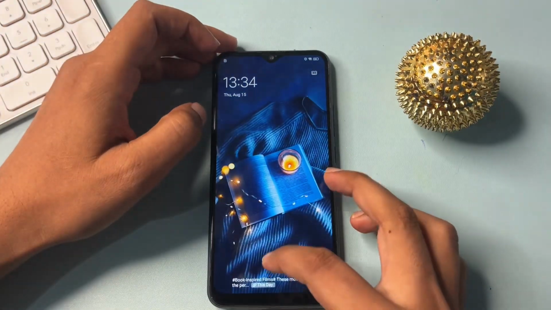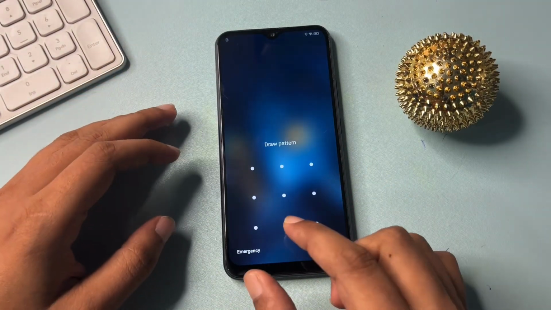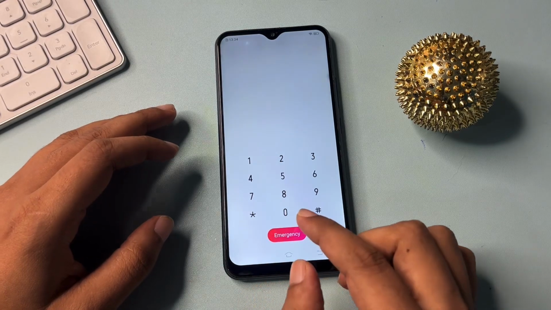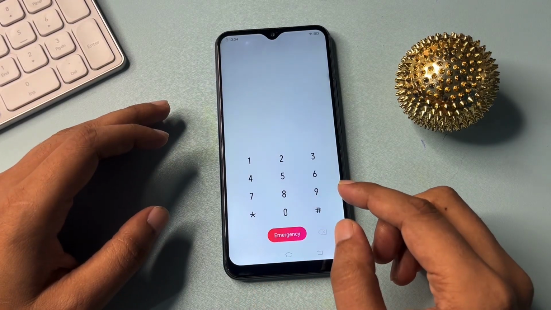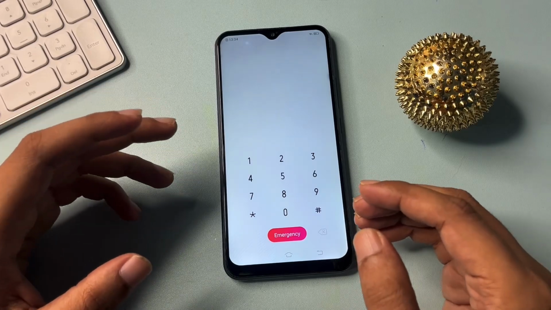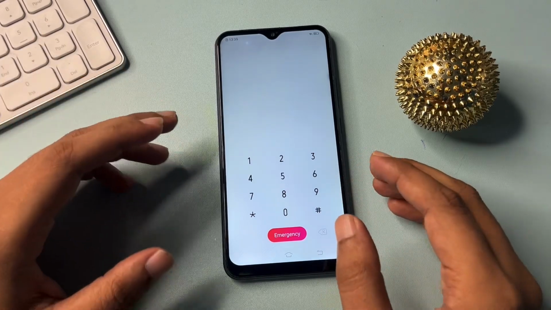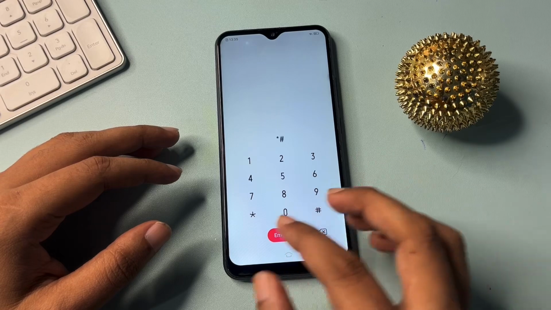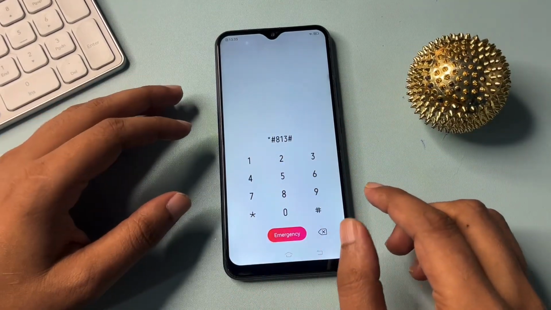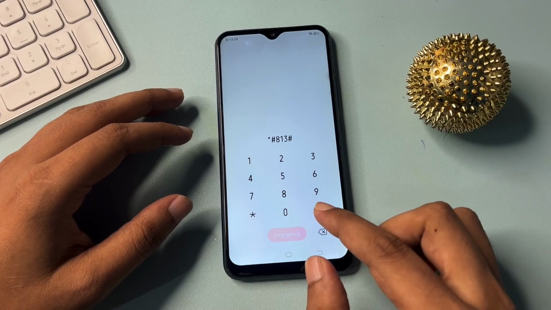Now again you will have to slide your phone upside, and again open your phone's emergency option. Click on this emergency option. Now here is another USSD code that I am going to give you, that will remove all of your phone's hidden pin, pattern and password. And this USSD code is star 813 hash.